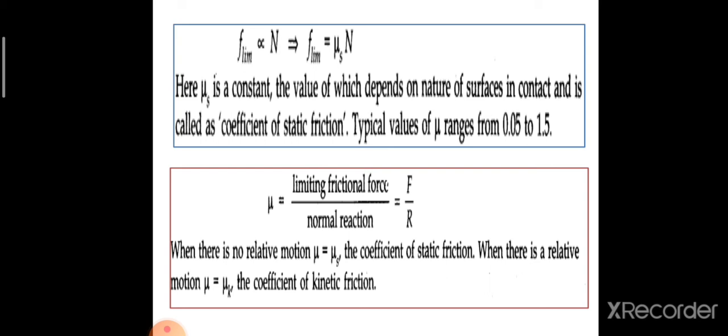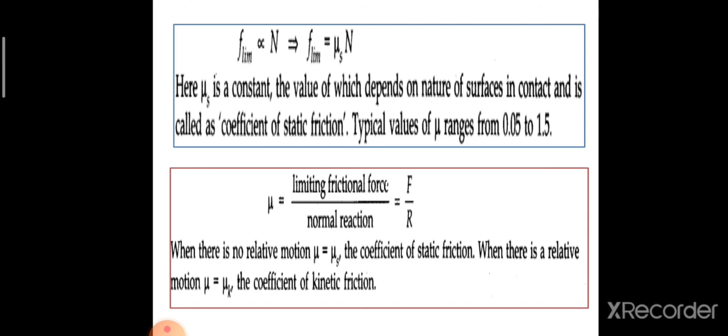This limiting friction is proportional to normal reaction. Likewise, the force of static friction is also proportional to normal reaction. In other words, mu is equivalent to limiting frictional force by normal reaction, or mu is equivalent to F by R.